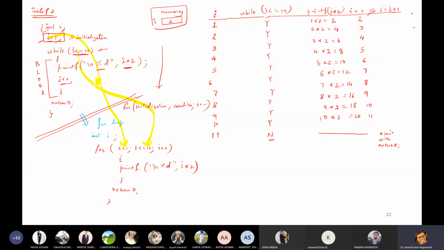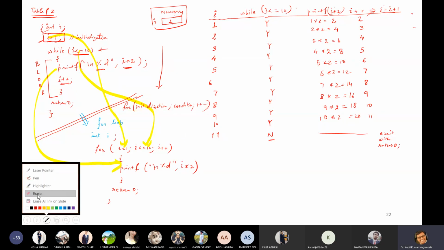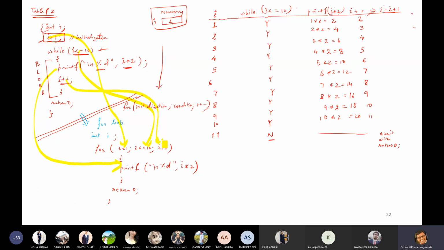So condition is given here, and then statement will be inside the block, and then iteration is given here, not here. Iteration will be given here in this for loop. Okay, so this is the structure of for loop, and same steps will be followed.